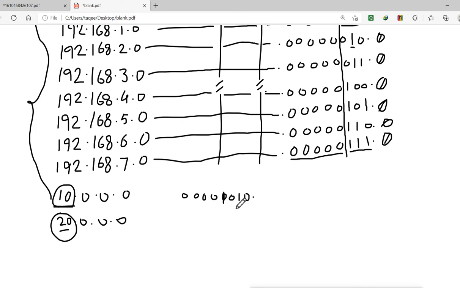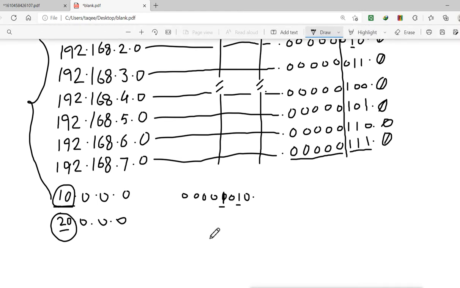That means 2 plus 8 is 10. And for 20, what do you need? You need 16, and 16 plus how much? 4. So what bits will be on for 20? 0 0 0 1 0 1 0 0.